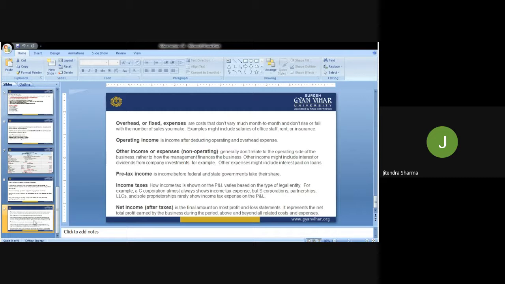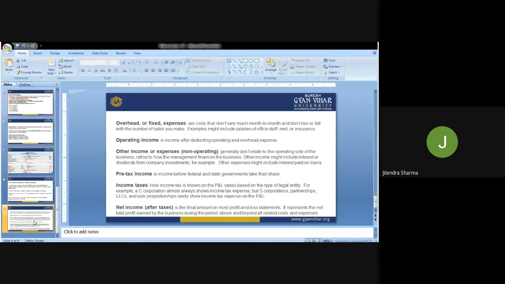Other income or expenses, non-operating, generally don't relate to the operating side of the business, but rather to how the management finances the business. Other income might include interest or dividends from company investments. For example, other expenses might include interest paid on a loan. Pre-tax income is the income before federal and state government take their share.